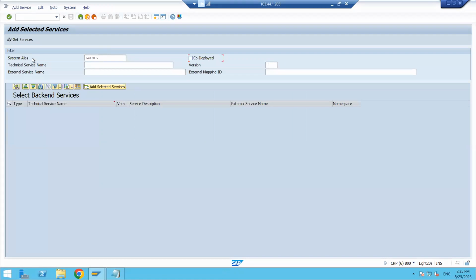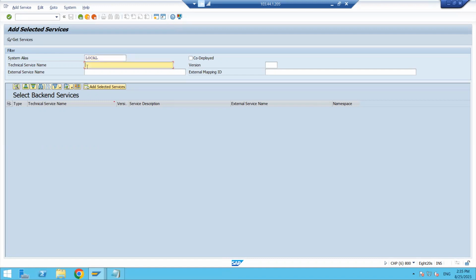Now here the system alias name is coming. I am taking LOCAL because this is a dummy server, and I am using it for practicing. In real-time projects, they will give one name here as the system alias. You can check with the basis team, or people who have been working for a long time can also give the name here.